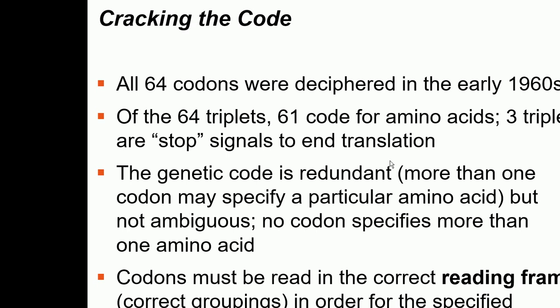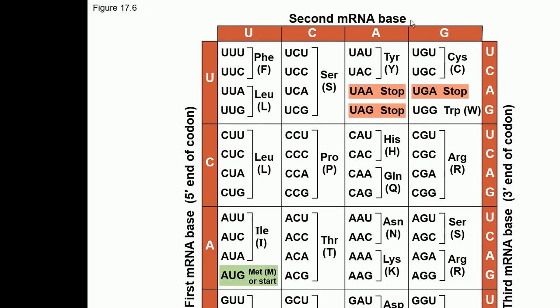Okay, so this is the genetic code. You can see there are 64 codons. So these are codons. UUU, this is 3 ribonucleotides. 3 ribonucleotides make one codon. So this is also called the triplet code.